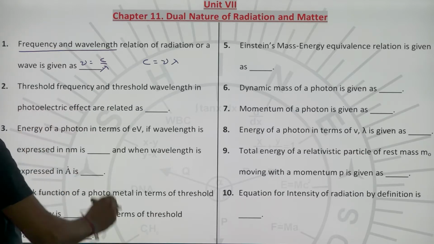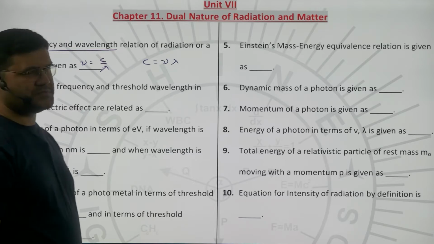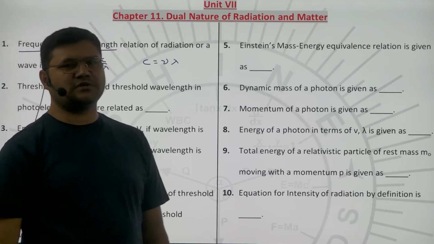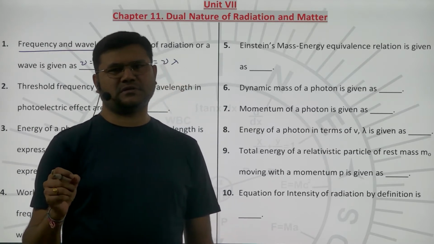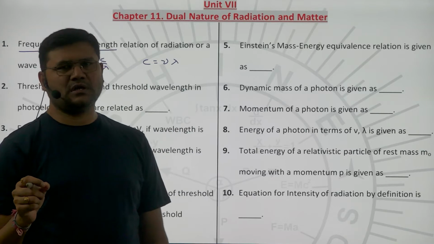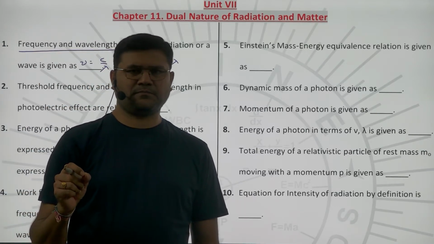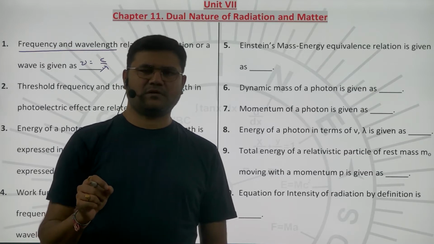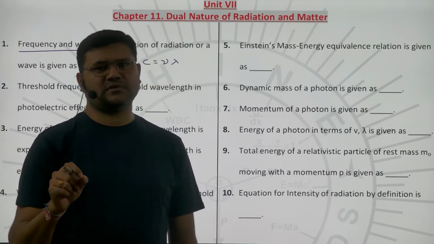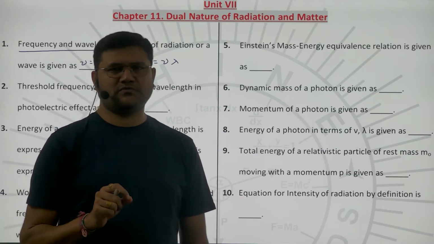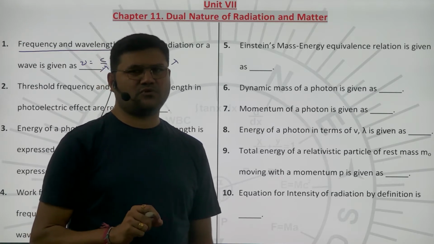Second, threshold frequency and threshold wavelength in the photoelectric effect are related as follows. What is threshold frequency? Threshold frequency is the minimum frequency of the incident photon which can cause the photoelectric effect for a given photometal. Threshold wavelength is the maximum wavelength of the incident photon which can cause the photoelectric effect for a given photometal.